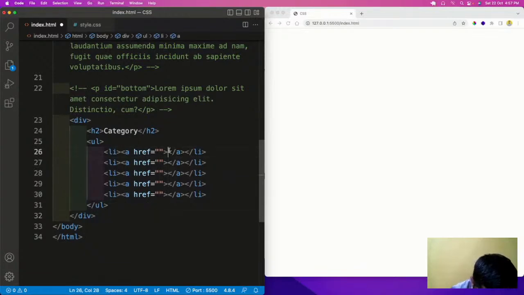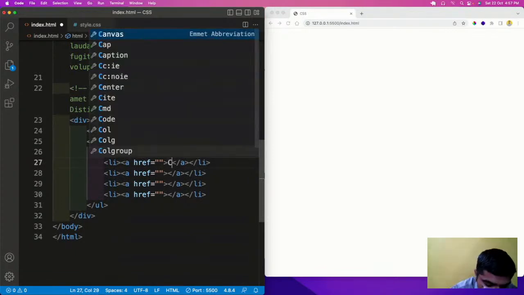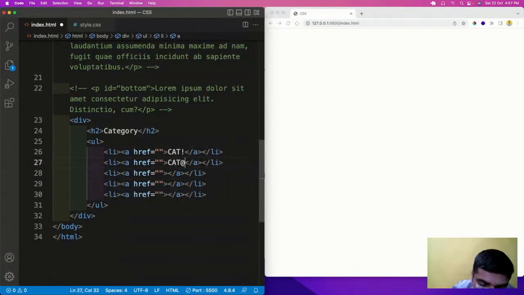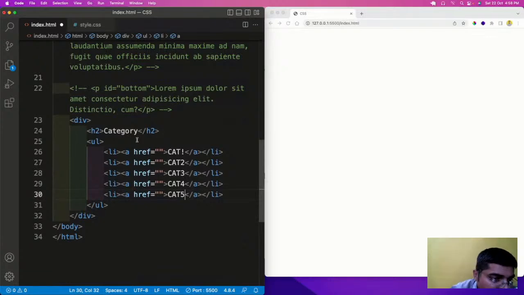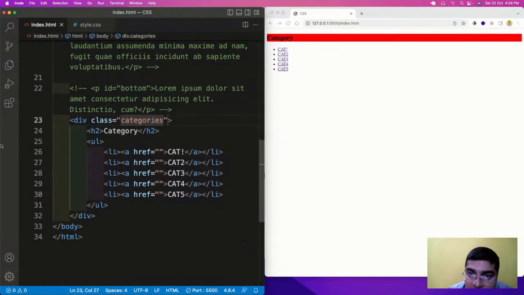So we have the fields here: category 1, category 2, category 3, category 4, category 5. And here we will have a parent class. So this is the structure. Oh, the parent class is already highlighted.